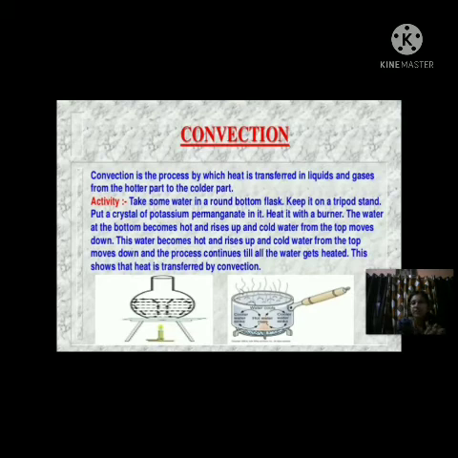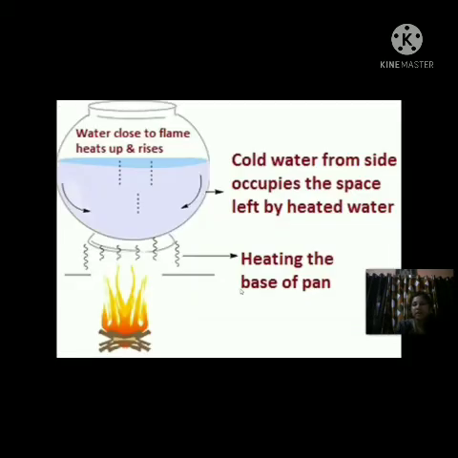So in this way you can see the process of convection in liquids and gases. Now you can see another picture related to the convection. So here you can see that cold water from the side occupies the space left by heated water. So through this picture, the process of transferring of heat in liquid is very clear to you.